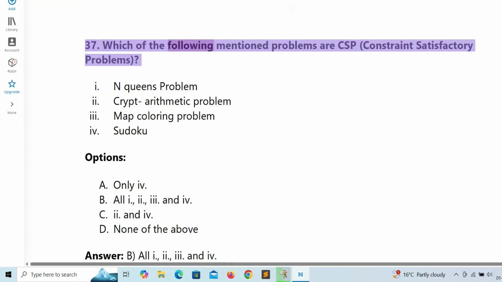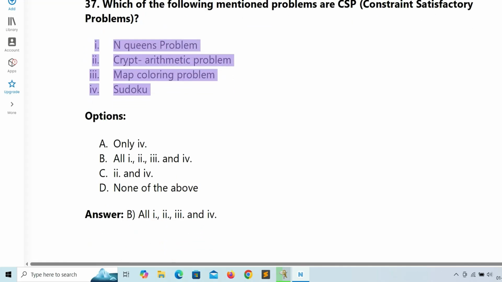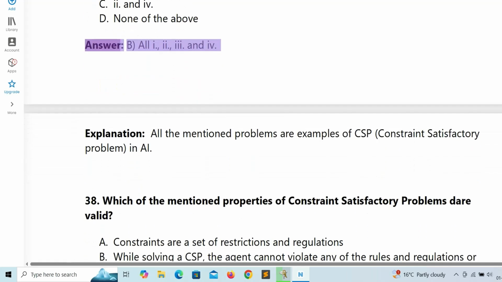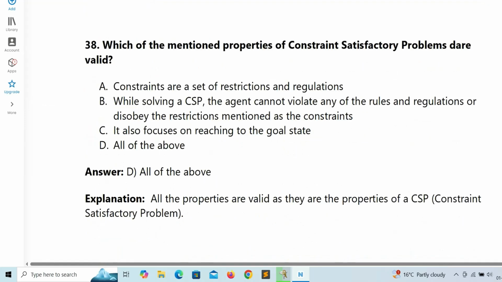37. Which of the following mentioned problems are CSP, constraint satisfaction problems? 1. N-Queens problem 2. Cryptarithmetic problem 3. Map coloring problem 4. Sudoku. Options: A. Only 4. B. All 1, 2, 3, and 4. C. 2 and 4. D. None of the above. Answer: B. All 1, 2, 3, and 4. Explanation: all the mentioned problems are examples of CSP, constraint satisfaction problems, in AI.